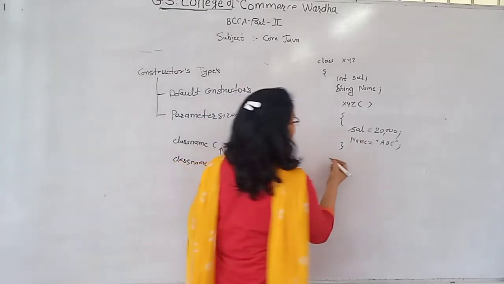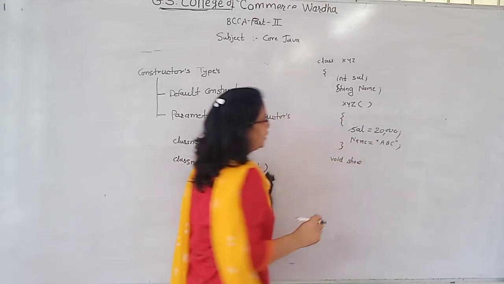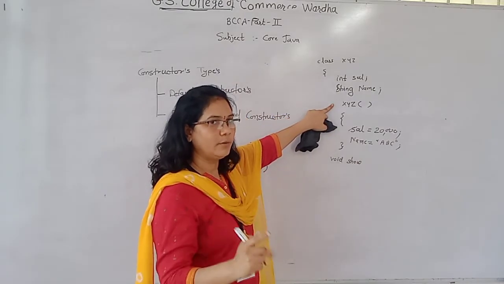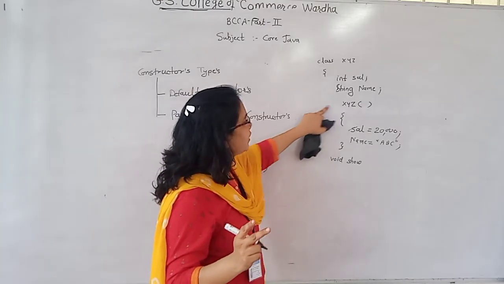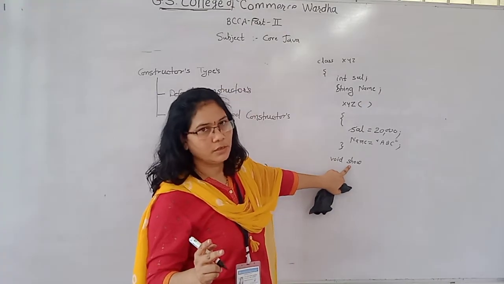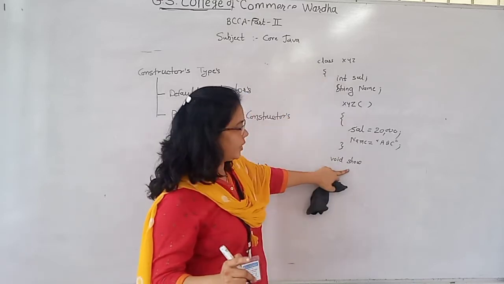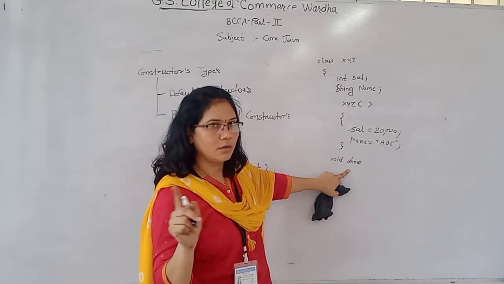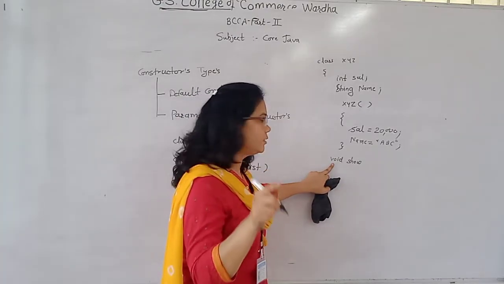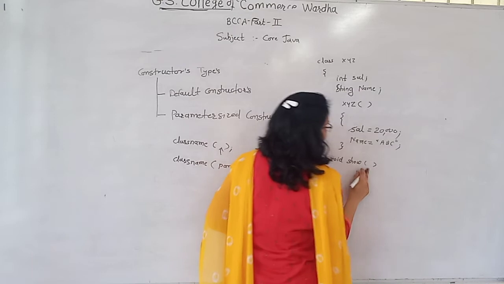The next one is void show. Now the second rule: a constructor does not have any return type, not even void. So I cannot write void there, whereas here I am defining a function whose name is show. It is not the same as the class name, so it is not a constructor, it is a function. That's why it has a return type of void. After that the parameter list is empty.